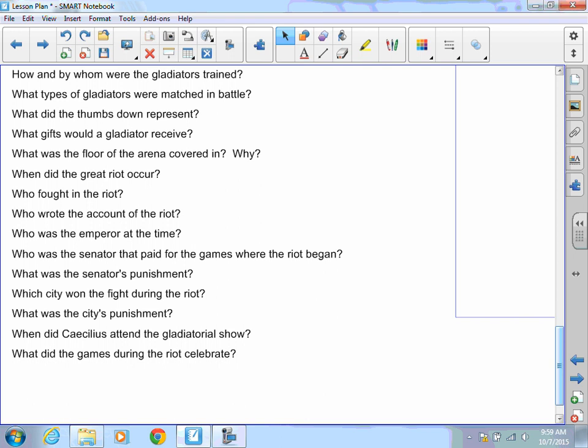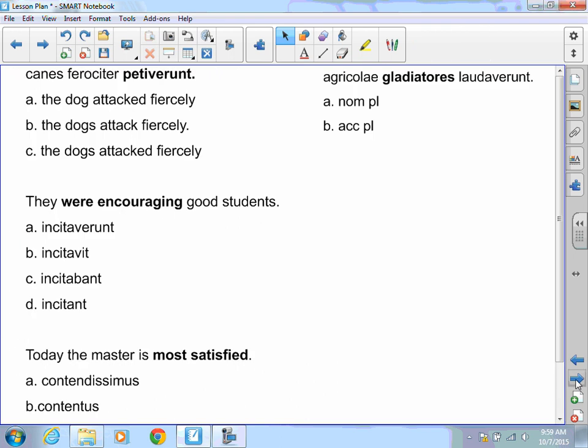I want to help you out a little bit with some of the format you're going to see on your test. You're going to get stuff just like this. For example, you're going to have to determine how petierunt is translated. That's canis ferociter petierunt. The key to that one is going to be determining whether it is perfect attack or present attack. I have two attacked here. How do I tell the difference between the two? Well, these two are possible because this is perfect. This one's gone, it's present. So now I have to determine whether I have a singular or a plural dog. I look at canis, I have a plural dog, so my answer is C.